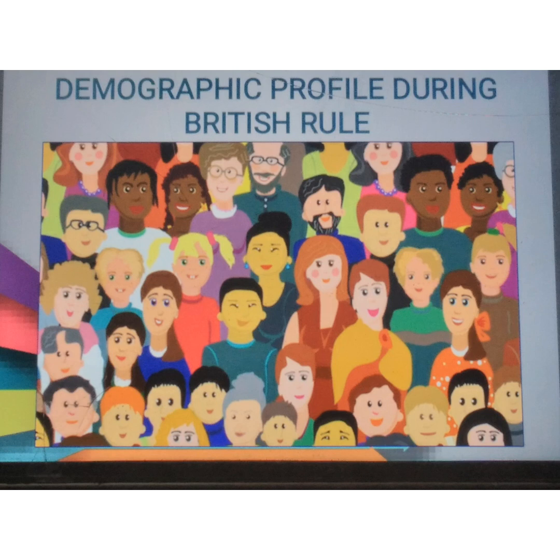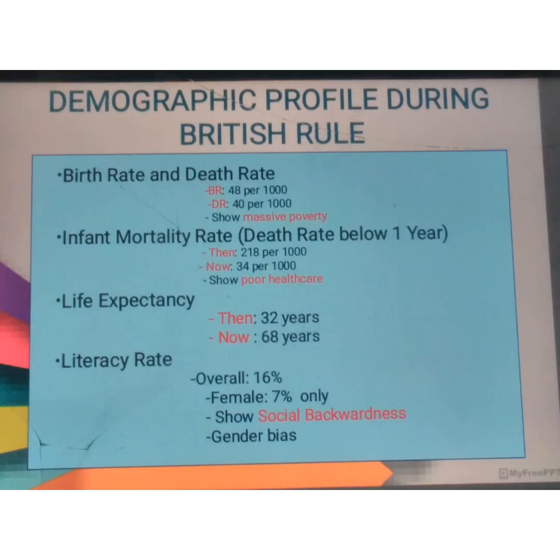Here it is the demographic profile. As I told you, different indicators are shown to explain the population: birth rate and death rate, infant mortality rate, life expectancy, and literacy rate. The percentages are also given in different forms.